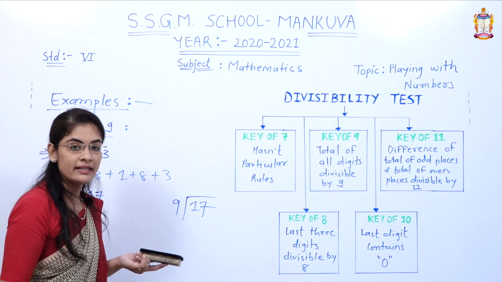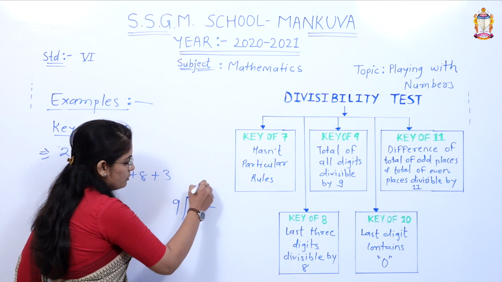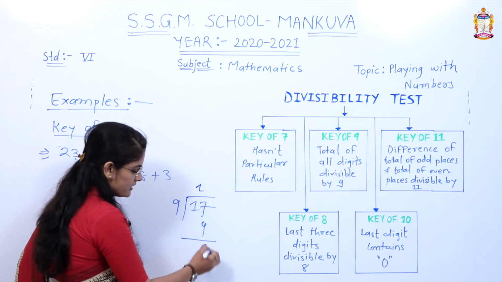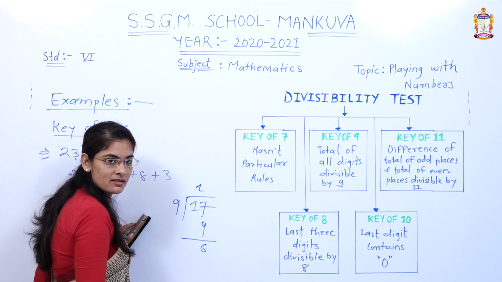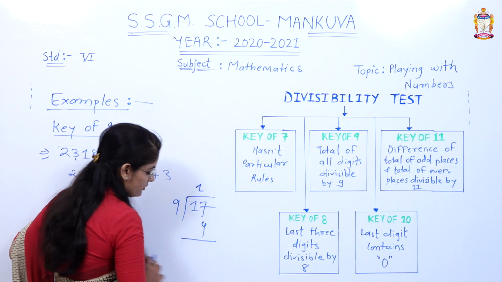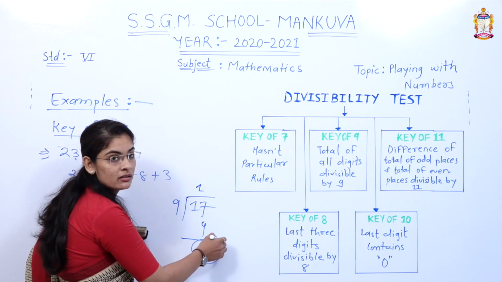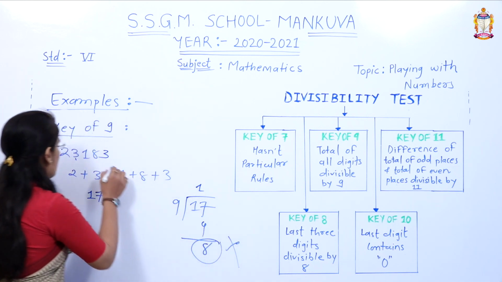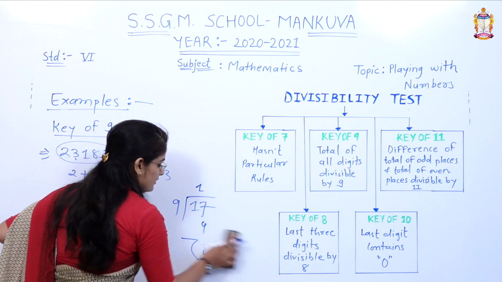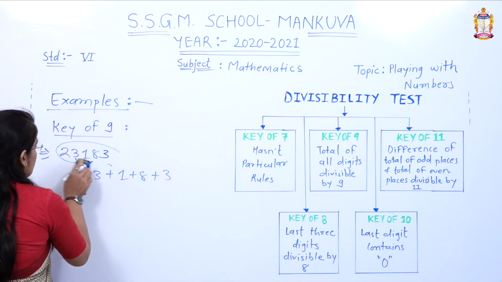9 twos are 18. 18 is bigger than 17. We can't take it. So 9 ones are 9. Here the answer is 6. Right? Am I right? No, I am wrong. The answer is 8. The remainder is not 0. Then the whole number is not divisible by 9. Now let us take another example.